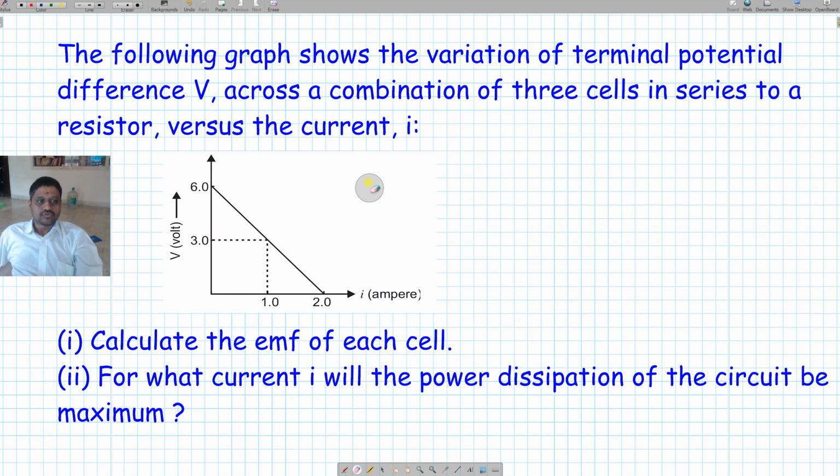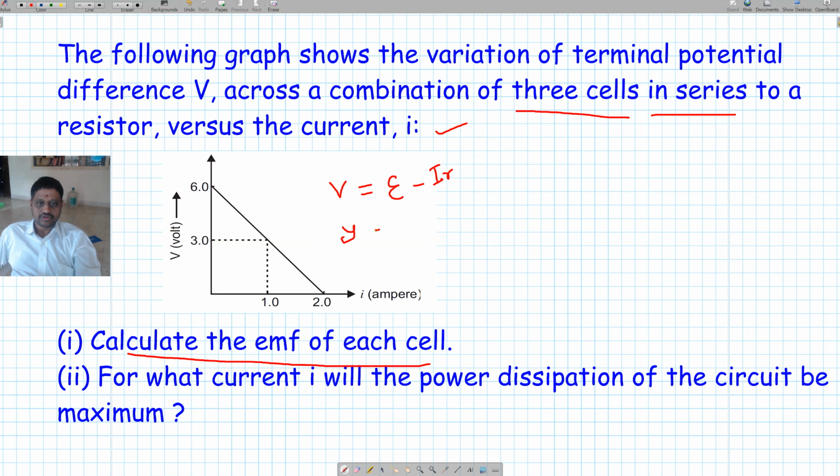Now we will solve a board problem. The following graph shows the variation of terminal potential difference V across a combination of 3 cells in series to the resistor versus current I. Calculate the EMF of each cell. So we have the relationship V, the terminal potential difference, equal to EMF minus IR, where R is the internal resistance. So this is of the form y equal to mx plus c.